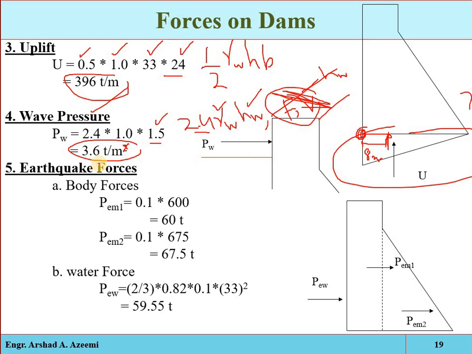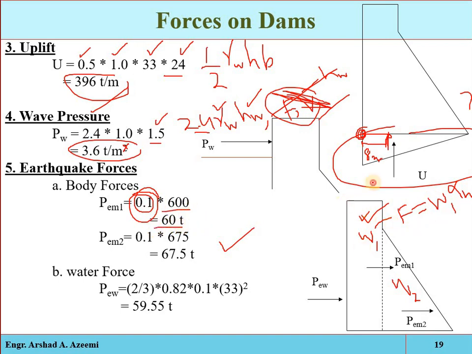Similarly, the earthquake forces. Horizontal inertia will be generated in the dam and the water body. Here we have two portions, two weights, two sections. The inertia generated in this section is equal to the weight of this section multiplied by the horizontal seismic coefficient. The horizontal seismic coefficient is given as 0.1, and the weight of this section is 600 ton.